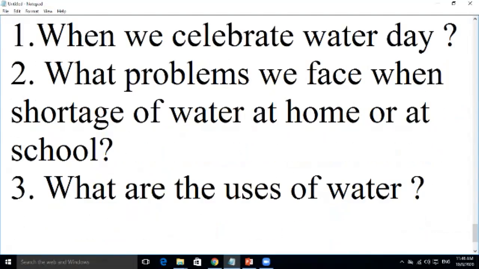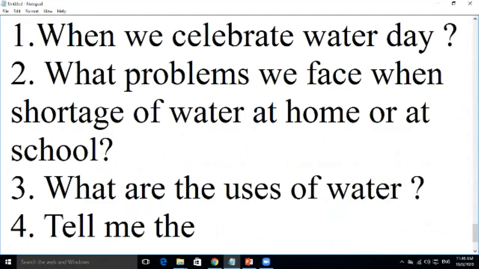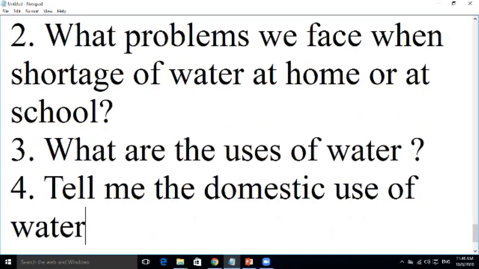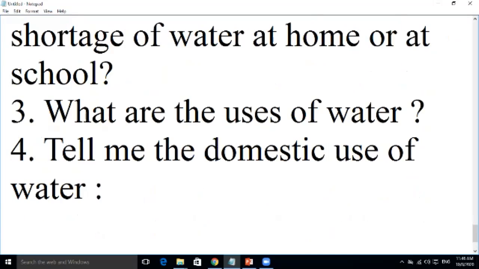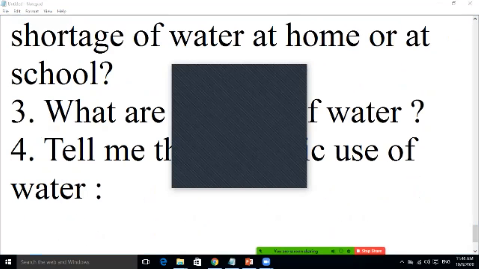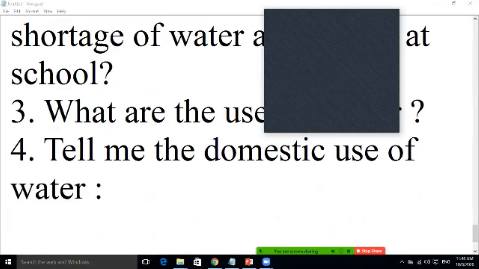Uses of water. Everybody knows. Tell me the domestic use. Domestic use of water. Who will give me the answer, please? Five participants here. Husna, tell me. Domestic use of the water.